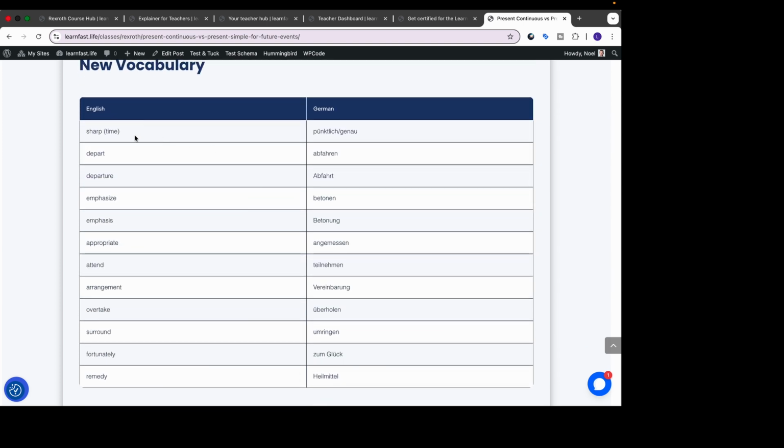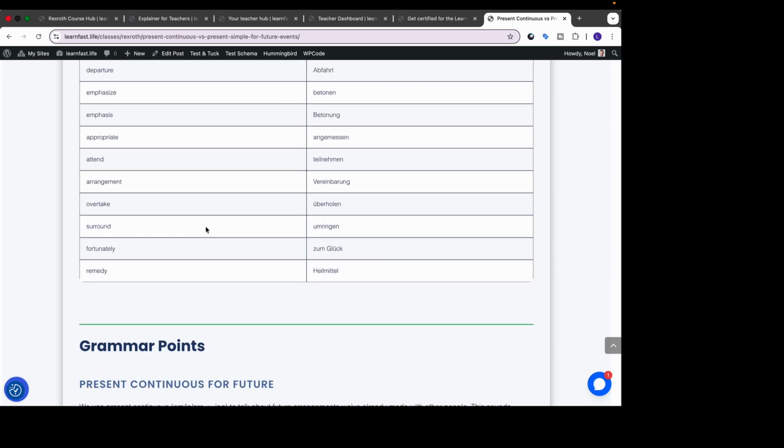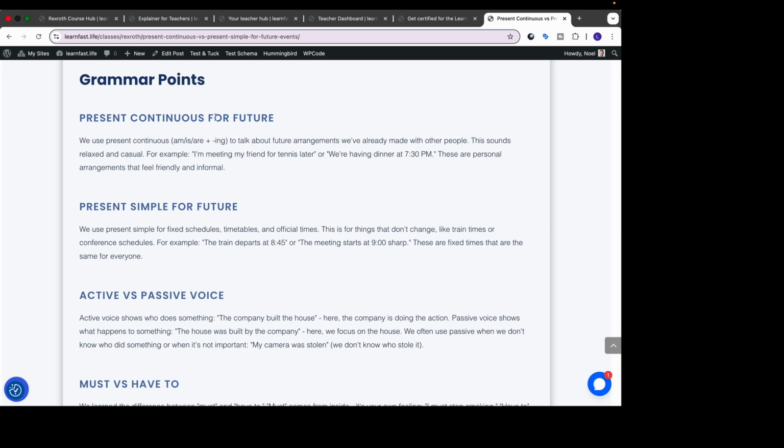As you can see, like I said, these are simply words that came up that the AI figured out that we need to pay attention to. So, for example, English and German. Obviously, as we expand, we're going to have other languages, but at the moment we're doing between English and German. And so you get the word list, and down here, then you can see the grammar points that happen to come up through the lesson.